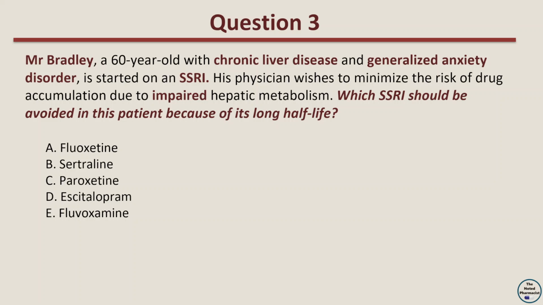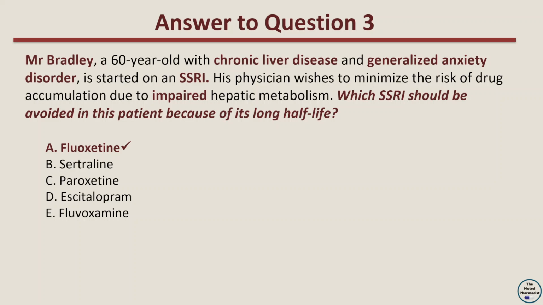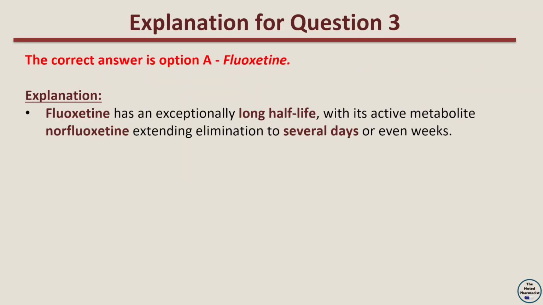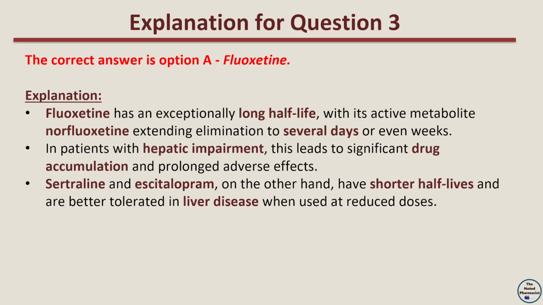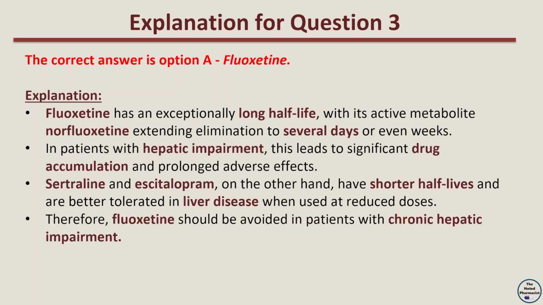The correct answer is option A. Fluoxetine. The explanation is that fluoxetine has an exceptionally long half-life, with its active metabolite norfluoxetine extending elimination to several days or even weeks. In patients with hepatic impairment, this leads to significant drug accumulation and prolonged adverse effects. Sertraline and escitalopram, on the other hand, have shorter half-lives and are better tolerated in liver disease when used at reduced doses. Therefore, fluoxetine should be avoided in patients with chronic hepatic impairment.